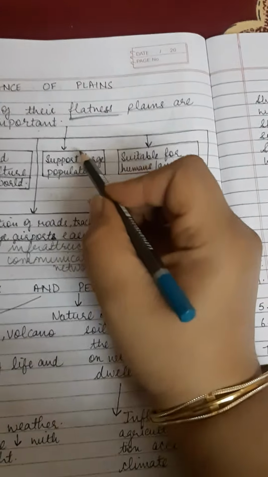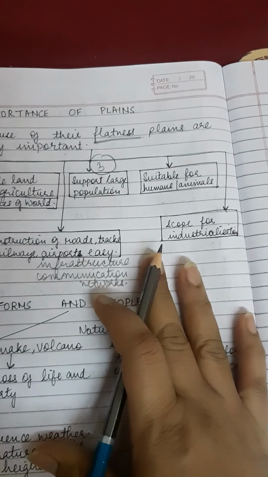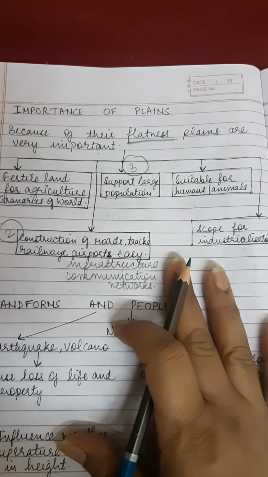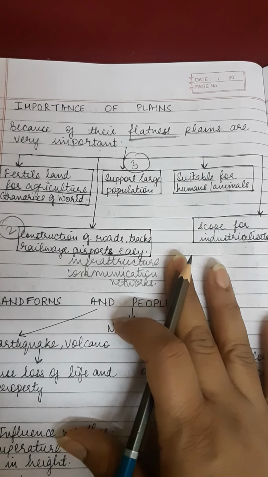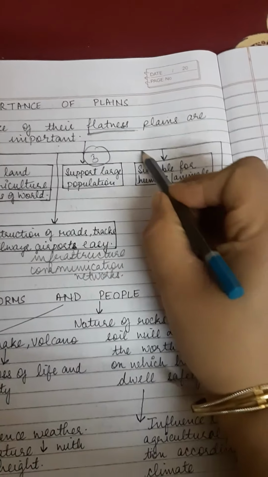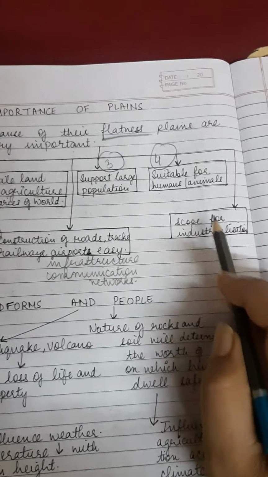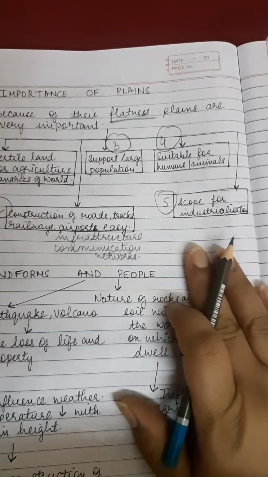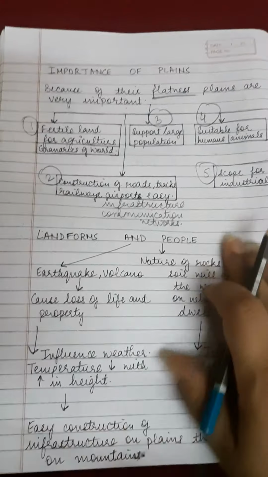Next, number 3, they support large population because, as we know, mountains are a beautiful place. They have scenic beauty, but maximum population lives in plains because the facilities provided in mountains are not as comfortable as in plains. Number 4, they are suitable both for humans as well as animals. Number 5 is the scope for industrialization. Industrialization means setting up of an industry is very easy in the plains.